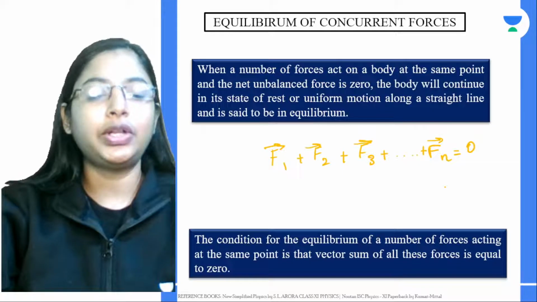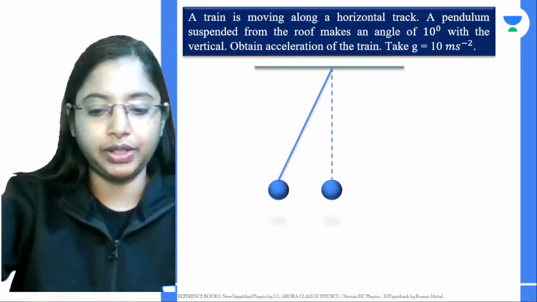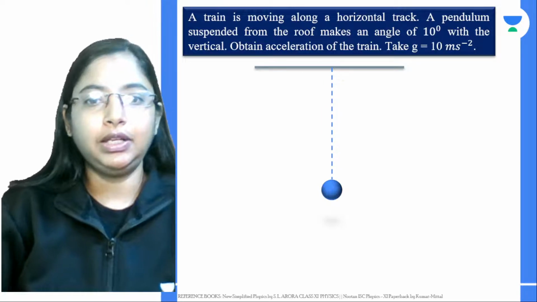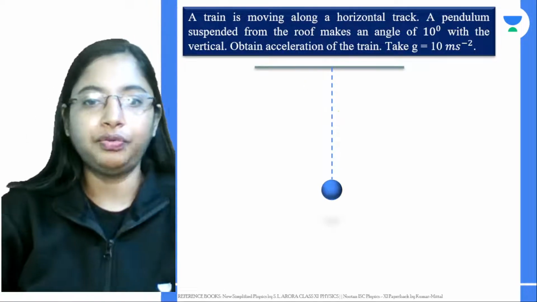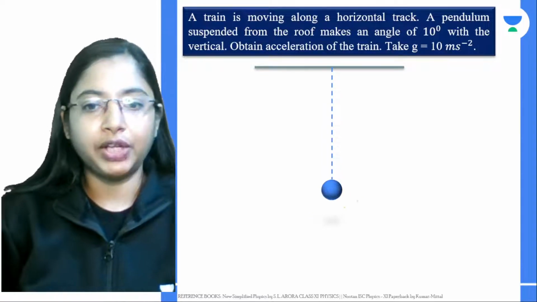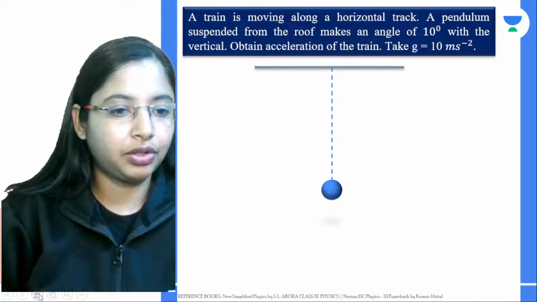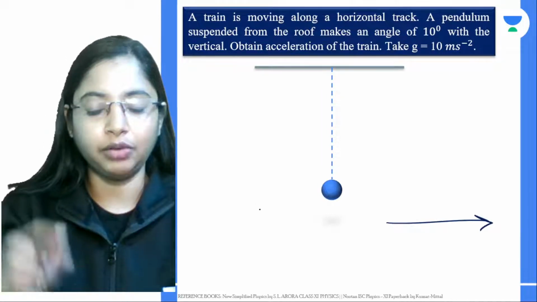Now, we saw this in the last class, so let's just do one example and move ahead to the next concept. Now, let's say you have a pendulum. Let's say there is a train, and inside the train, to the roof, we have attached a pendulum. Now the train starts moving on its horizontal track. What will happen?